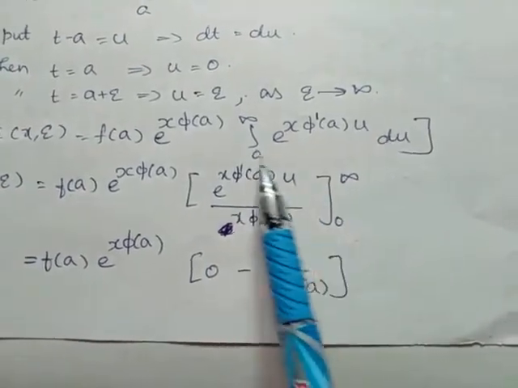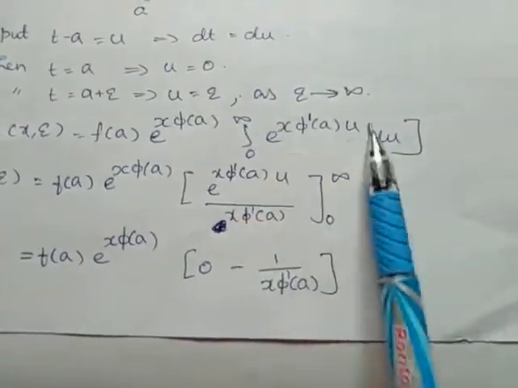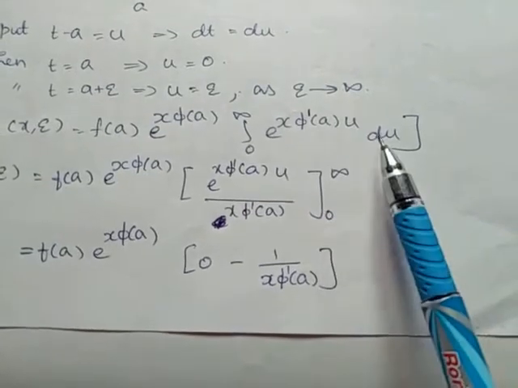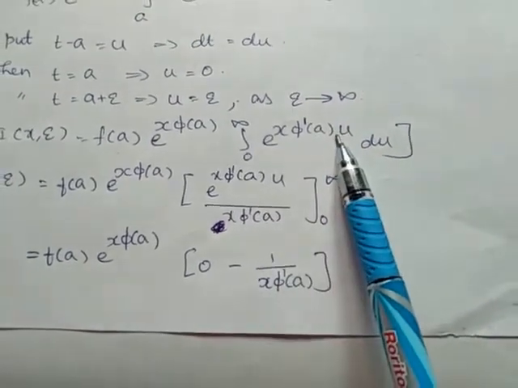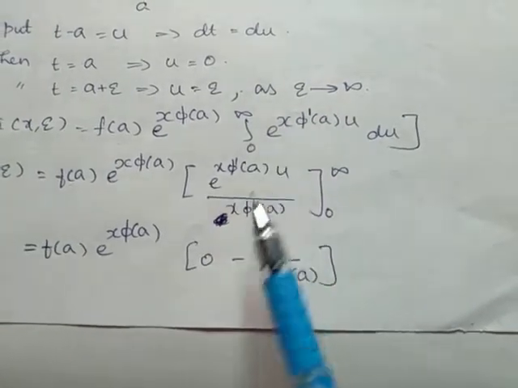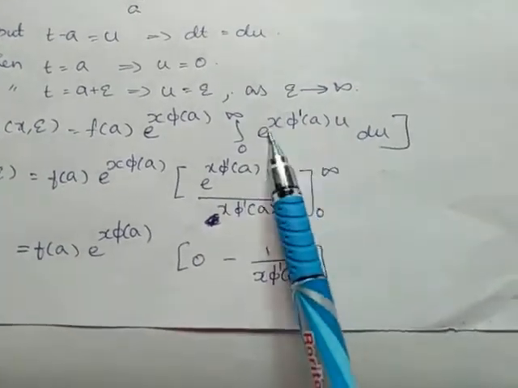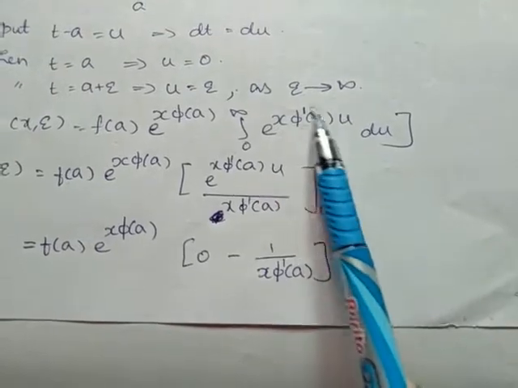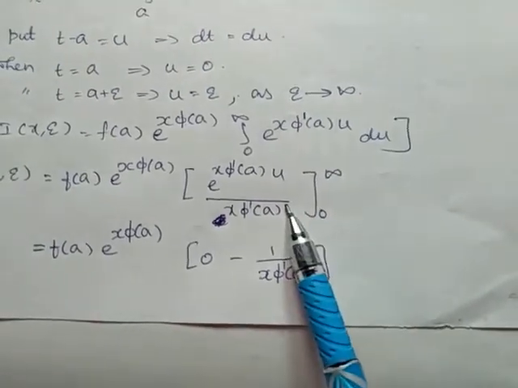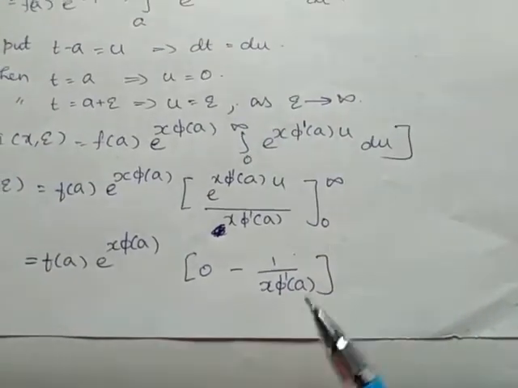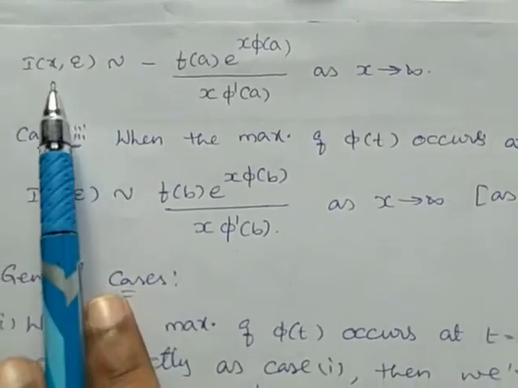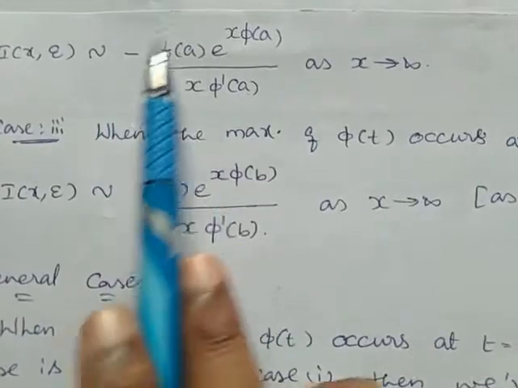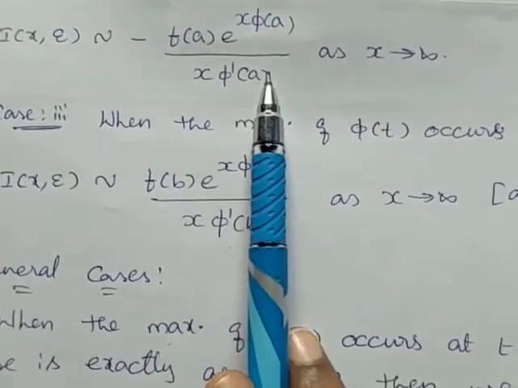Here we have to integrate it. Integration is with respect to u. So e power a into u is e power au divided by a. So x into phi dash of a is constant. Integration of this is this. So when we substitute the limit, we will get this form. So I is asymptotic to this expansion for second case.